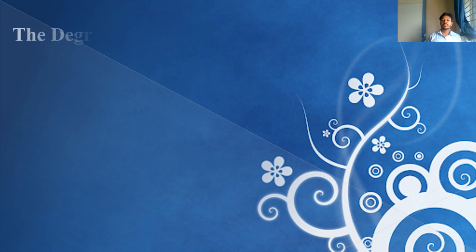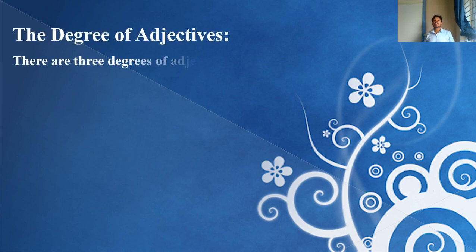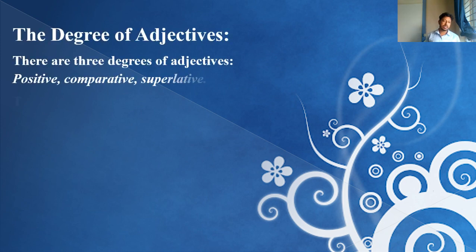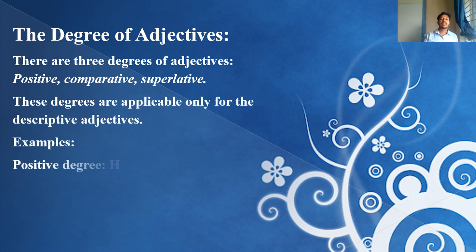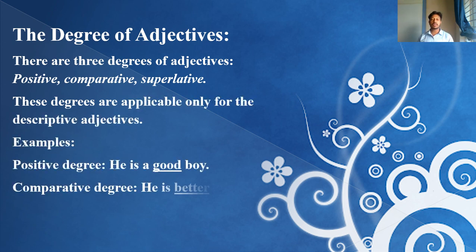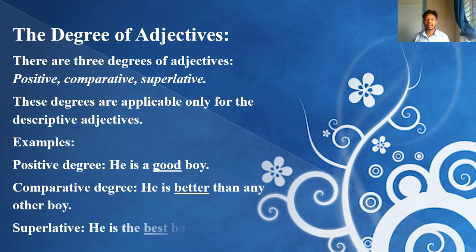Here's next. What is next? The degree of adjectives. It is very, very important, but in your syllabus, degree is not mentioned vastly, but degree itself is a big chapter. When in future you appear in the higher classes, then you will come to know what degree is.